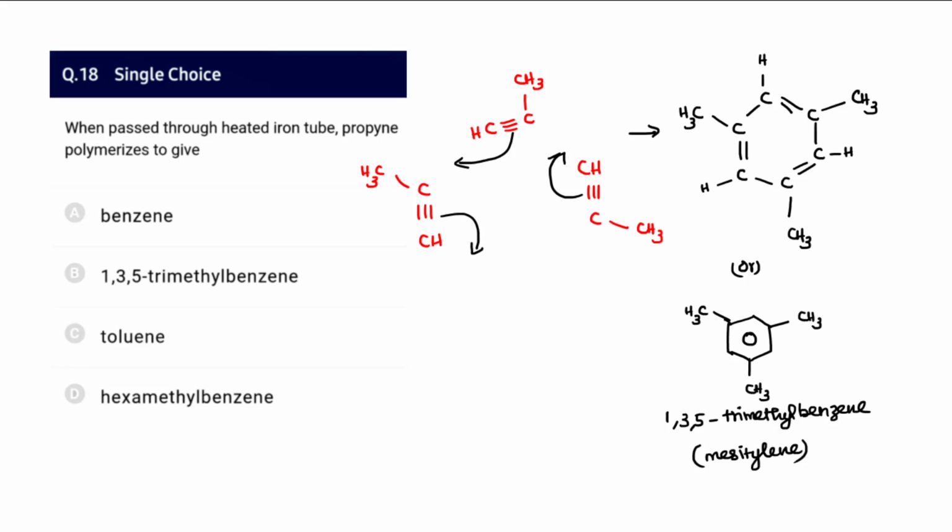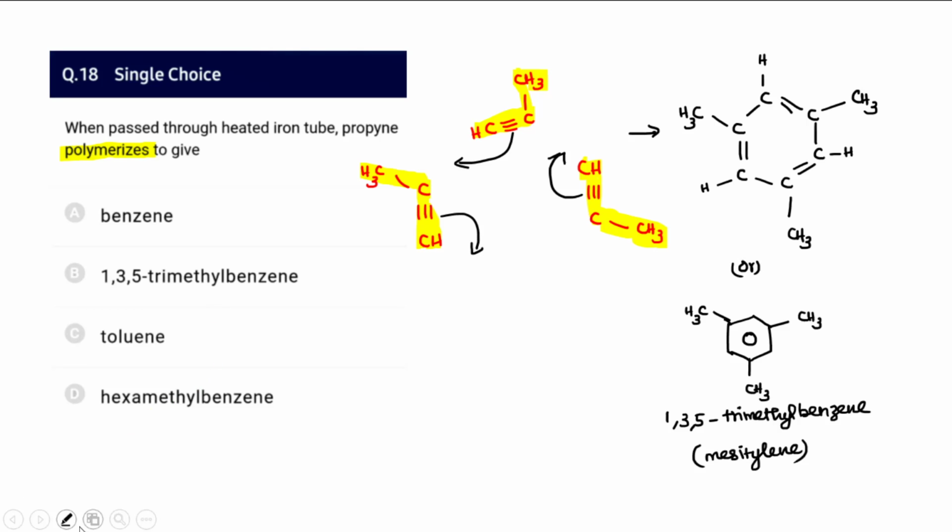And coming to question number 18, when the compound propyne is passed through an iron heated tube, it polymerizes and gives finally a product. So we can write three propyne molecules this way. This is the first molecule, and then the second molecule is written something like this, and the third molecule is made to orient like this. Then when you write it this way, the triple bond is going to be converted, and there will be new bonds created between carbon and carbon.